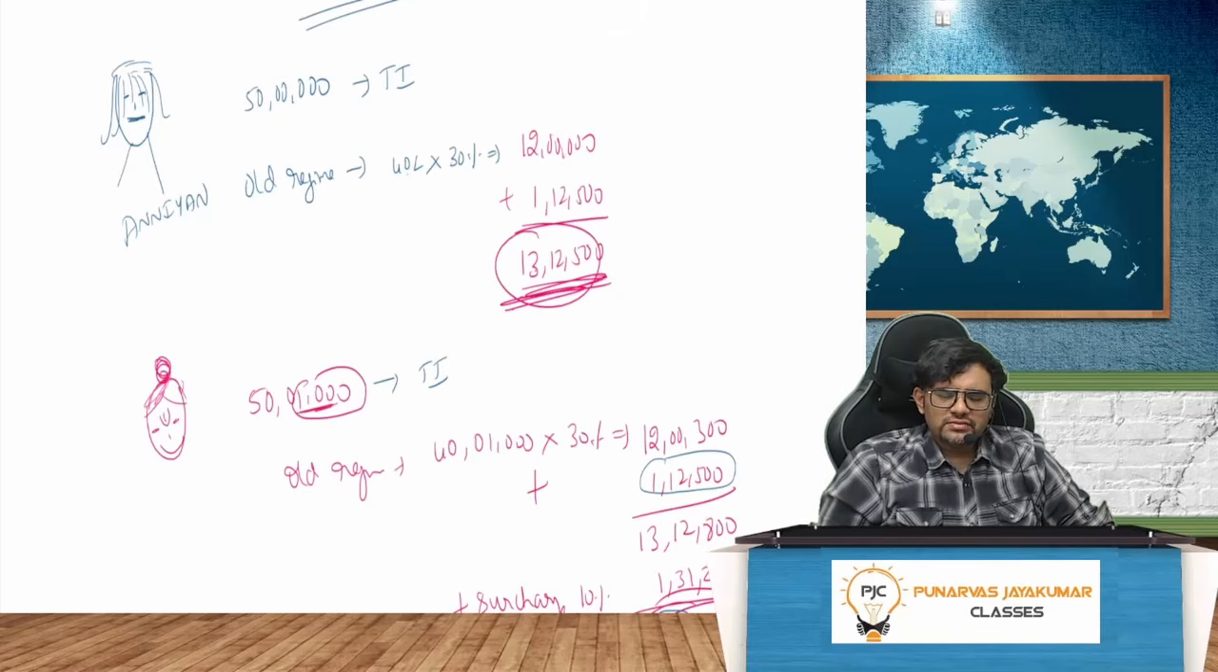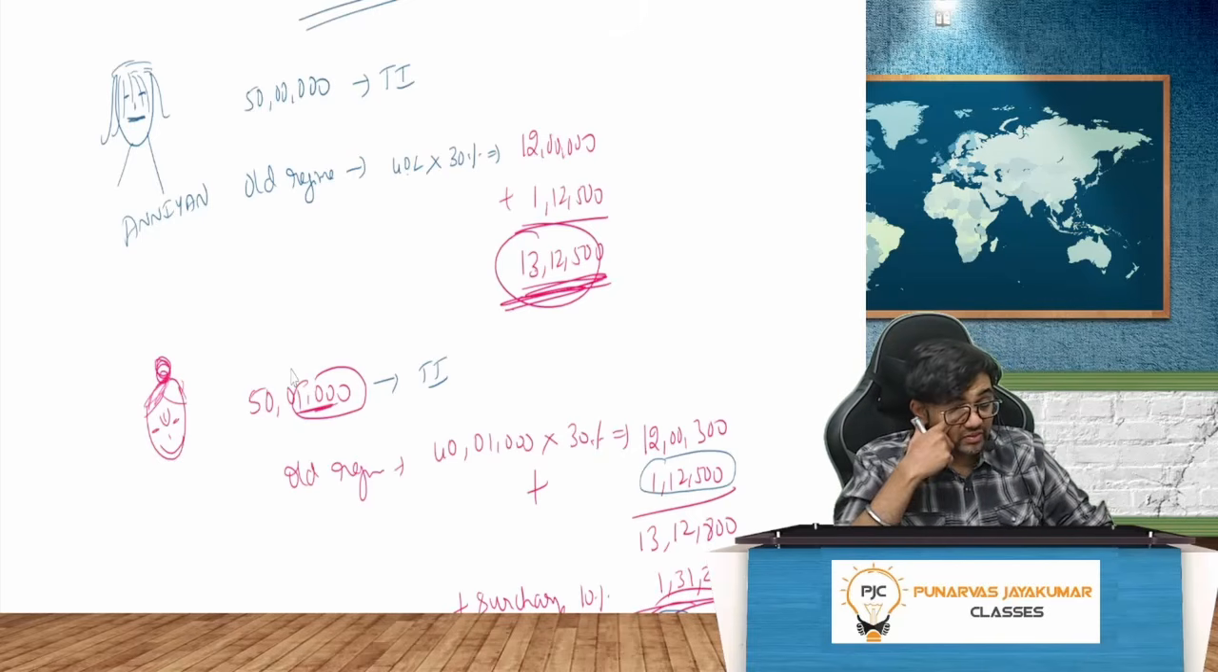So Mr. Ranyan pays a tax of 13,12,500 under which regime? Old regime. If my income is increased by 1,000 rupees, earlier total income was 50 lakh, now income is what? 50 lakh 1,000.